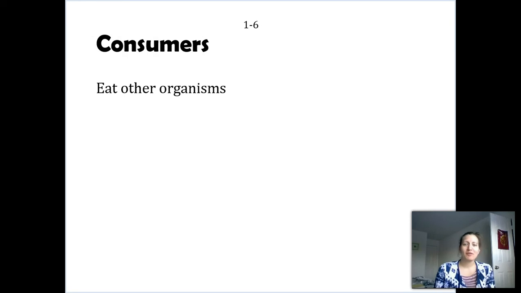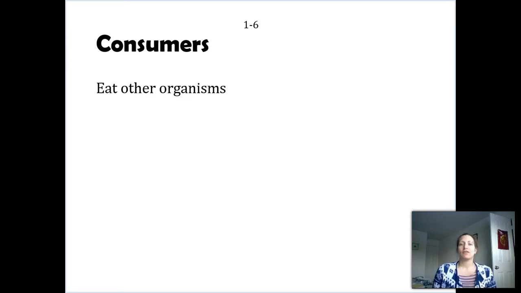But the number of producers on Earth is pretty small, or at least what we interact with on a day-to-day. Most of the things that we think of are consumers. These are organisms or animals that can't photosynthesize. We can't use chlorophyll and make our own energy. Instead, we get energy from eating other organisms.